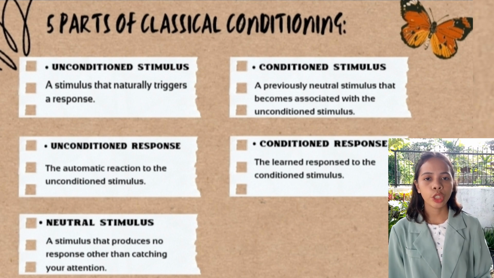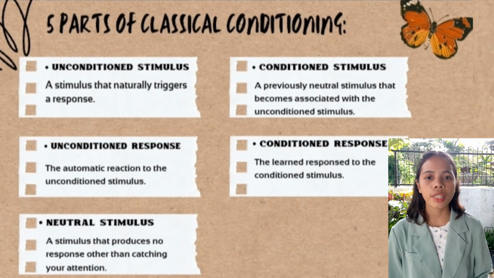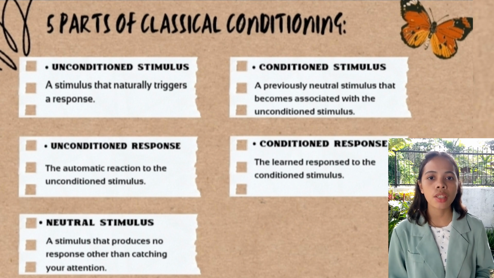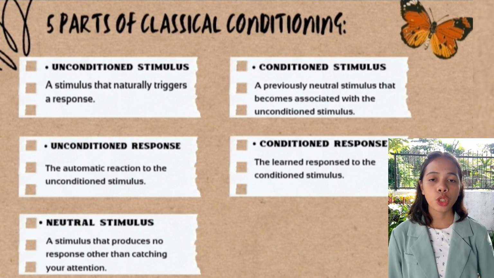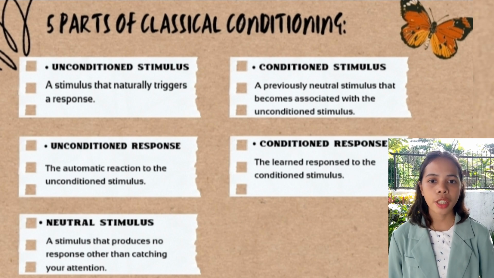Next, the conditioned stimulus is a previously neutral stimulus that becomes associated with the unconditioned stimulus. And lastly, the conditioned response is the learned response to the conditioned stimulus. For example, the teacher asking, "Does anyone have any questions?" Then the students become anxious or hesitant to ask questions.